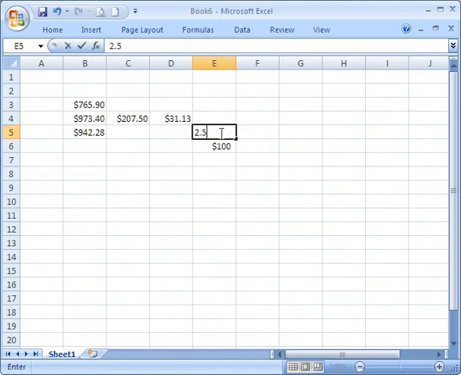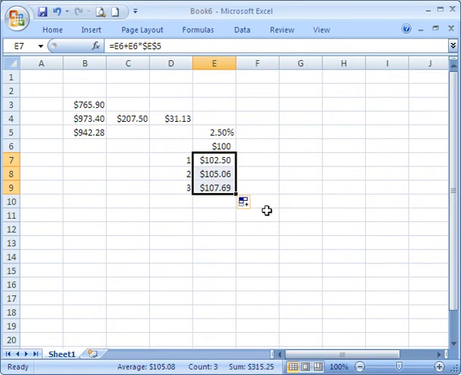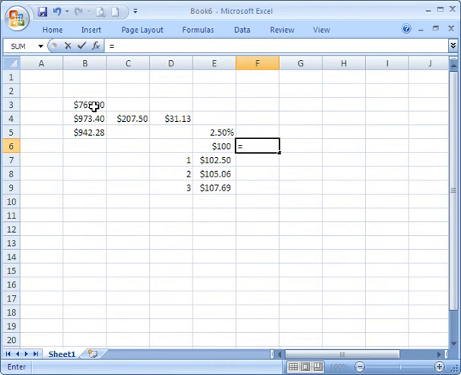If the inflation rate is 2.5%, then 1 year later it will cost $102.50. We want to look over a period of 3 years, and over the 3 years it increases in price from $100 to $107.69. At the beginning of this time we had $765.90. I'll just copy it from here. At the end of the period, the money we had to spend was this amount here, the amount after taxes.